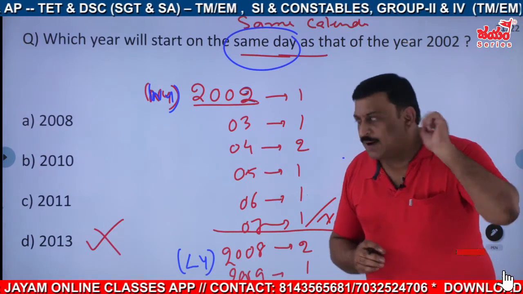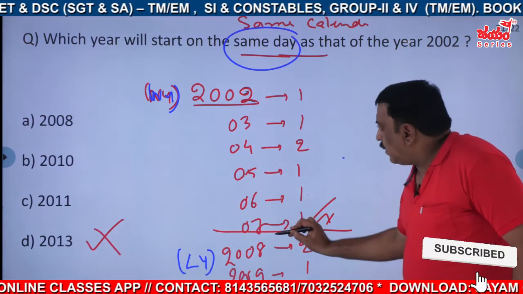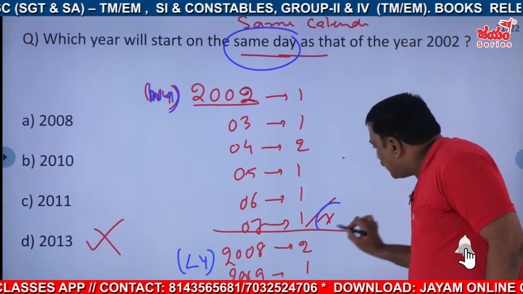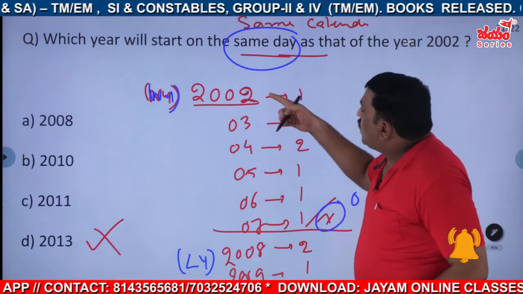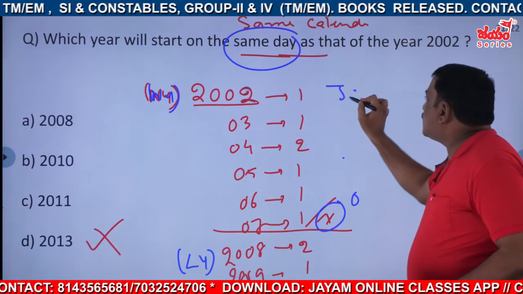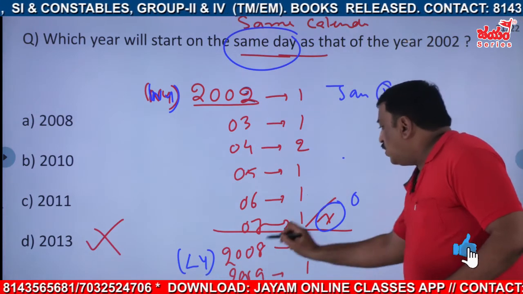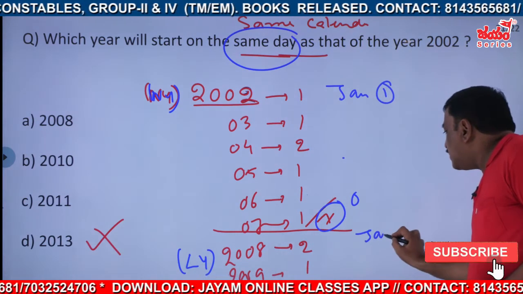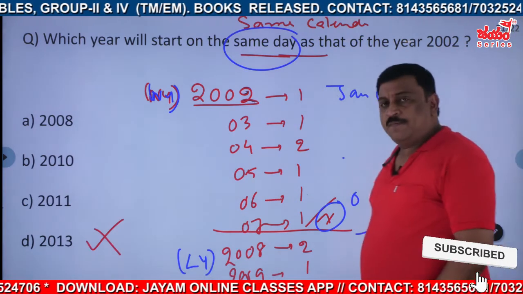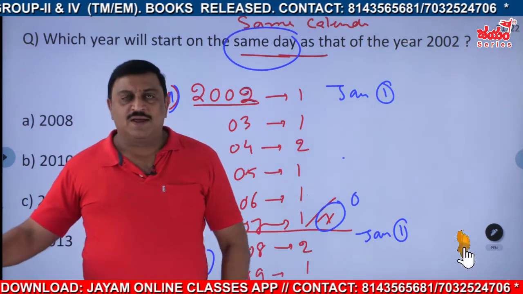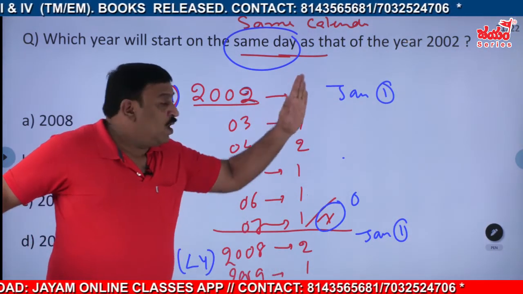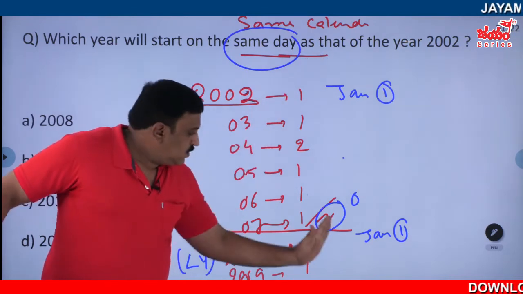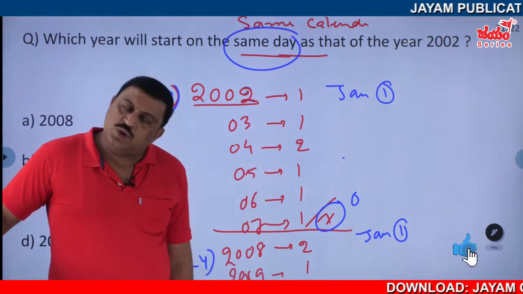Understood the point, right? So here, since it has come to 7 days, that means odd days are 0, definitely 2002 January 1st and 2008 January 1st will be the same day only. Either Tuesday or Wednesday, both. If January 1st 2002 is Tuesday, January 1st 2008 is also Tuesday.